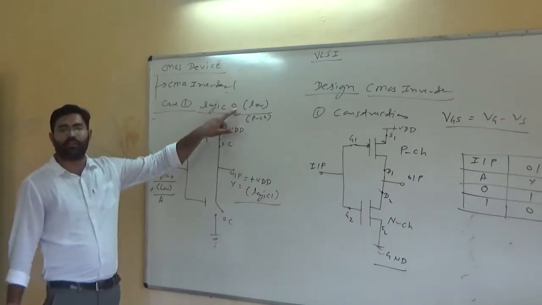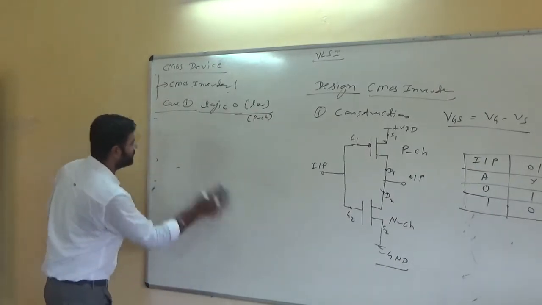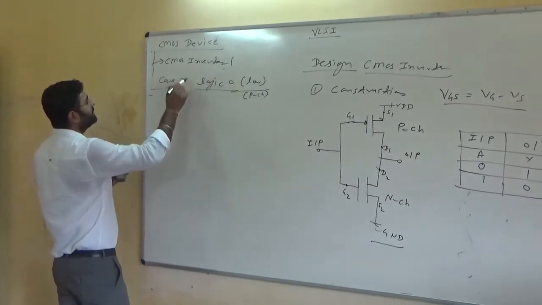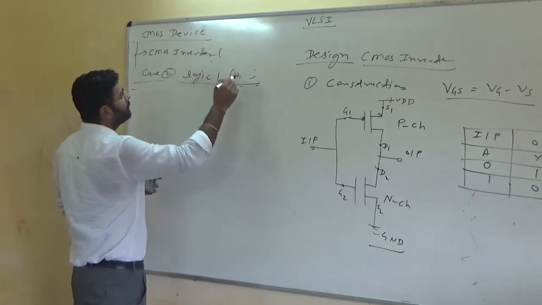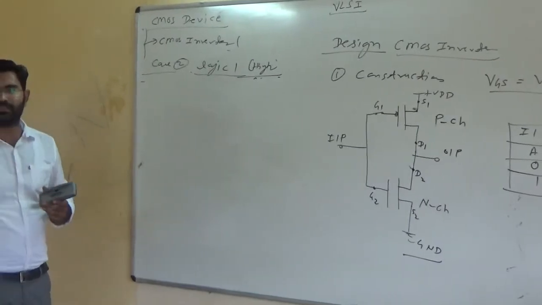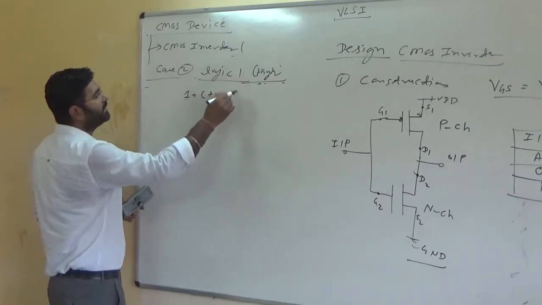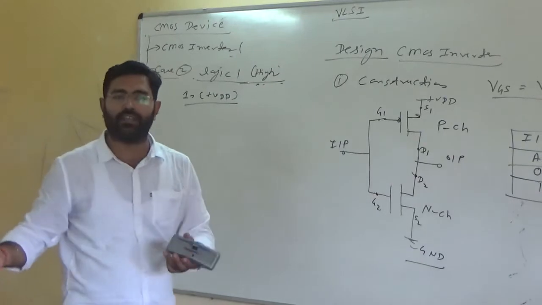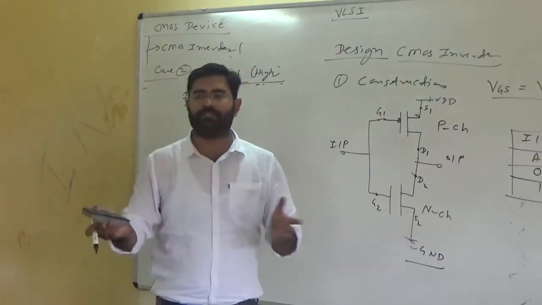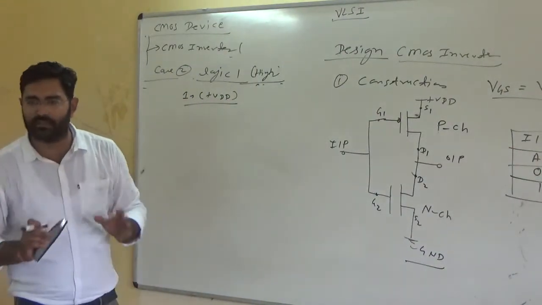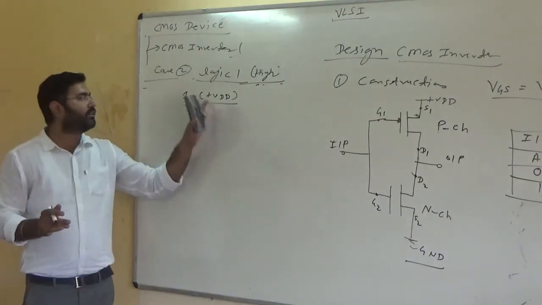When you are giving logic 1 or logic high, in such a case, what is the basic working of this inverter? So the next case, case 2, you can say logic 1. Obviously, in this condition, we are providing logic 1. Means here logic 1 is represented by the supply voltage actually, and the supply varies from plus 3 volt to plus 15 volt, depending on the capacity of the MOSFET we are using. Yes or no? It depends on the doping level. There are many features. It depends on the temperature condition also. You know very well. So here let's start with the plus VDD supply.